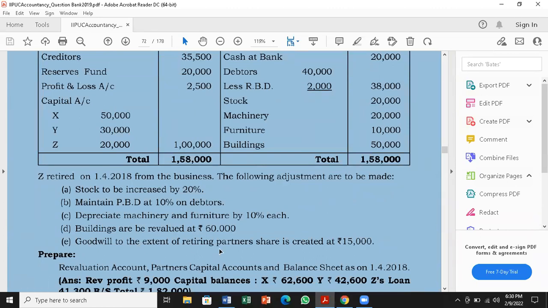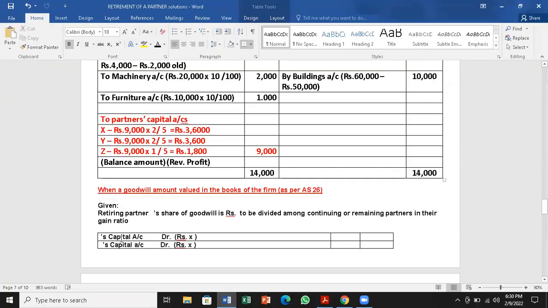Goodwill to the extent of the retiring partner's share is created and valued are the same, 15,000. So you have to use the word actually valued in the exam. The question paper will have valued, not created. Created is also the same. So the retiring partner is Z. Z's share of goodwill is given as